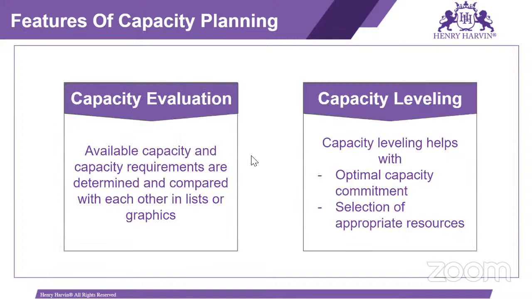So what is the feature of capacity planning? Capacity evaluation and capacity leveling are there. Based on the capacity evaluation, available capacity and capacity requirement are determined and compared with each other in a list or graphics. So in capacity evaluation, we can check what my available capacity is and what my capacity requirement is, so we can compare both with each other. And capacity leveling helps us with optimal capacity commitment and selection of appropriate resources also.